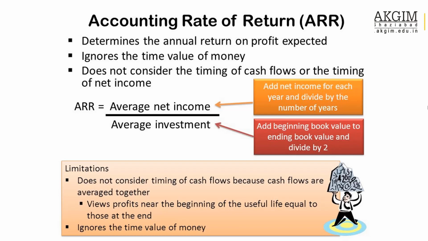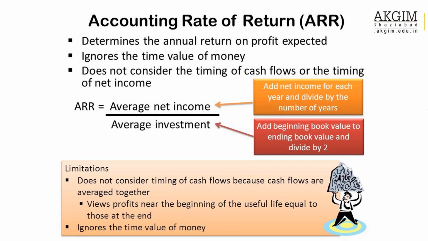It determines the annual return or average annual return generated by the project, but it also ignores the time value of money, because these two, payback period and ARR, are considered traditional techniques, so they are not using time value of money. It does not consider the timing of the cash flow or the timing of the net income. That is the same thing.